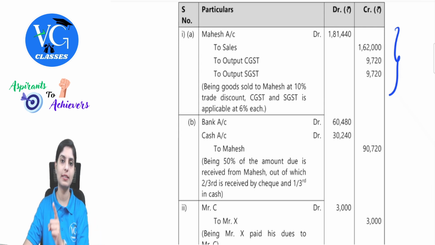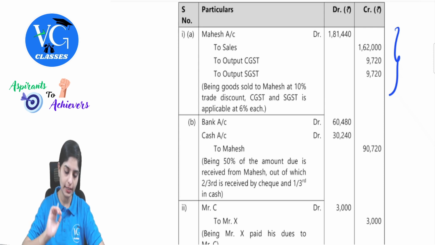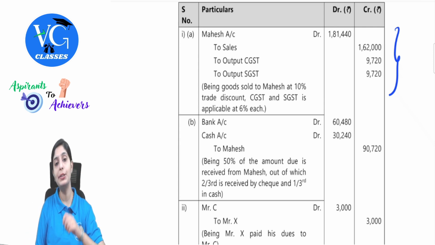The same transaction is telling that 50% is received. In that 50%, two-thirds is received by check and the balance in cash. So what is the entry for this? Mahesh is still due by 50%. That means he is your debtor.